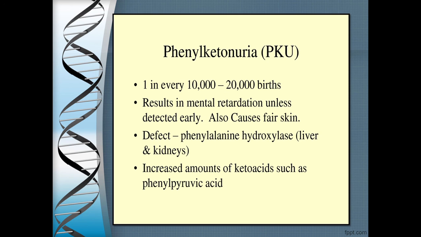And what happens to this phenylalanine when it is accumulated in the body at different places, children? It is getting converted to different types of keto acids like phenylpyruvic acid. And this particular keto acid is also given out in the urine, and hence the name phenylketonuria. You understand why it is called phenylketonuria? Because the keto acids are also given out in the urine. It accumulates also in the liver, kidneys, and the brain, and that is why there is mental retardation.